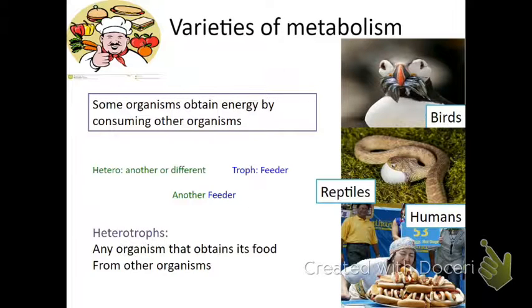We, on the other hand, are heterotrophs. We eat other things. Troph means eating, hetero means others. We obtain our food from other organisms, be it autotrophs or other heterotrophs.